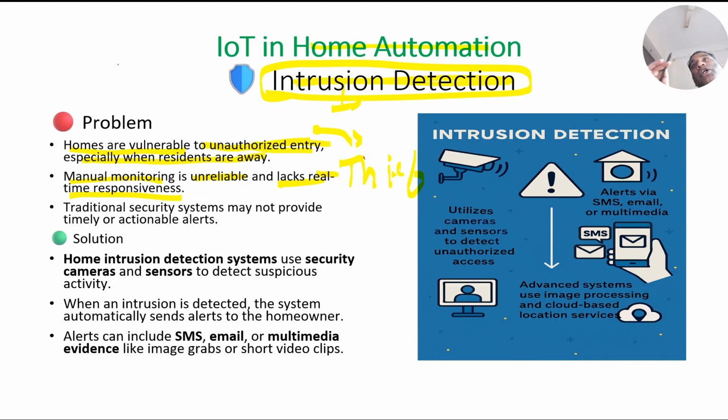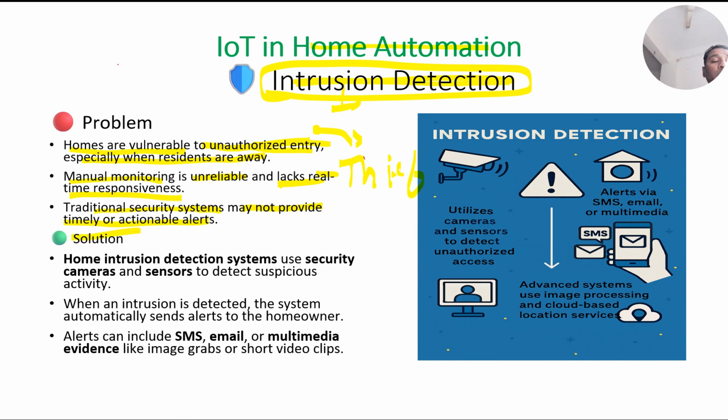Once I come back home in the evening, I find out that somebody has stolen from my home. Now, traditional security systems, like a security guard or anything else, may not provide timely or actionable alerts. Timely information we will not get, and so we cannot take any action like calling the police.